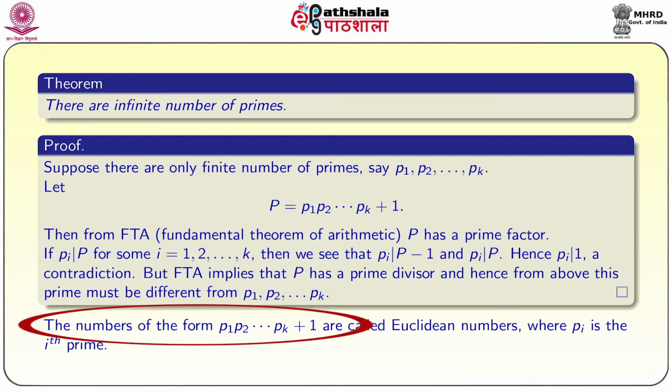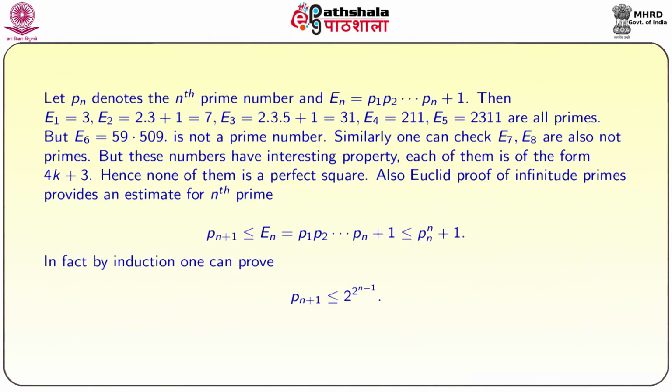The numbers of the form p1, p2 and so on pk plus 1 are called Euclidean numbers. The way in which we created the capital P, those numbers are called Euclidean numbers. So, that means the kth Euclidean number is equal to the product of the first k primes plus 1. Let us denote Pn to be the nth prime number, in the usual numbering, that is, in the natural numbers 1, 2, 3 and so on n.